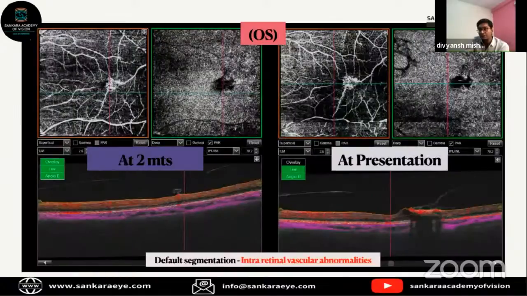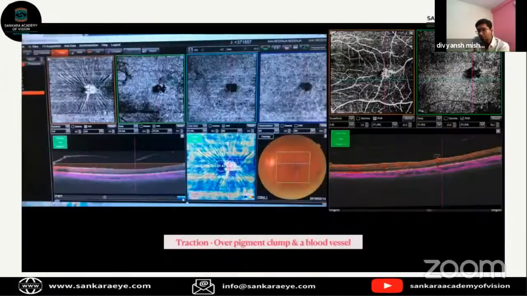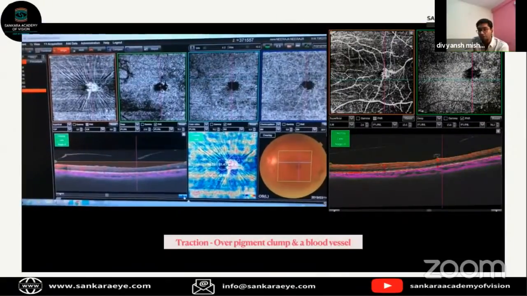In the left eye, still at 2 months, we can see that the intraretinal vascular abnormalities are still there. But a very important finding is that the size has increased and the density also has increased. So this is at presentation and this is at 2 months. We can see that the size, density, or the amount which was there has much increased at 2 months.